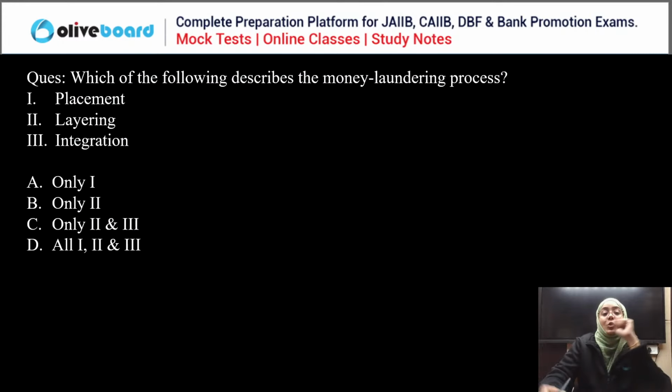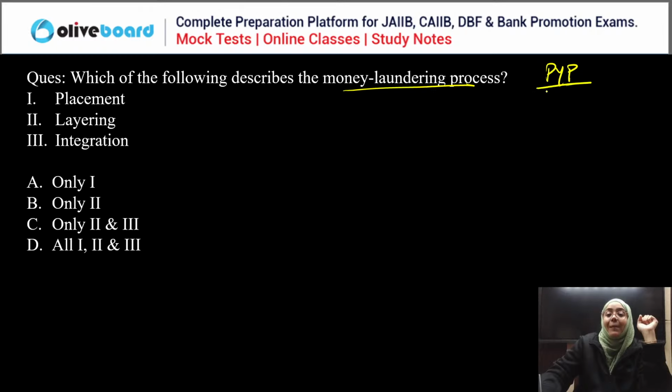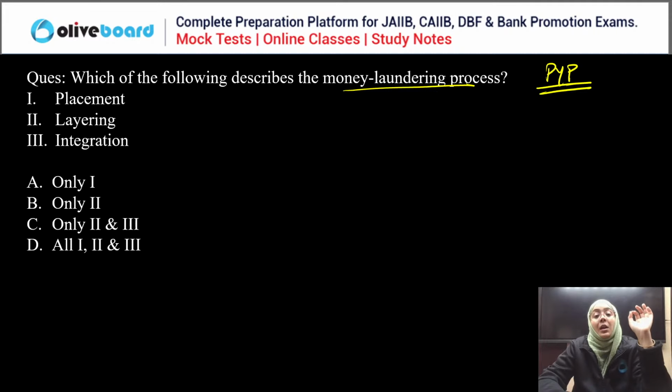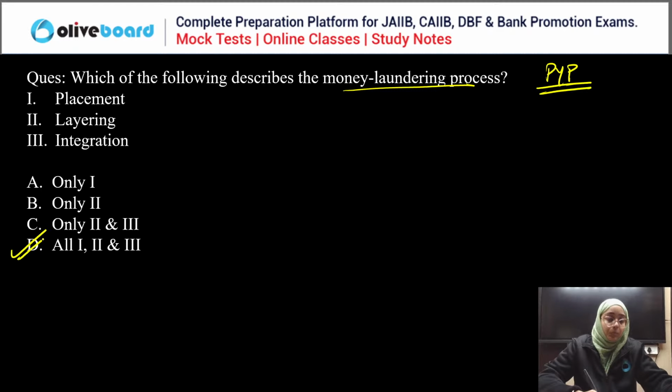Good. Next, which of the following describes the money laundering process? It was a PYP, everyone. Money laundering process: placement, layering, integration. Very simple question. It's actually a previous year paper question. Everyone start answering this question. Yes, it is placement, layering and integration.